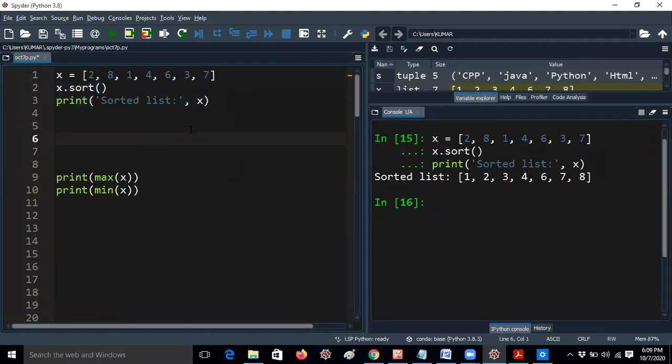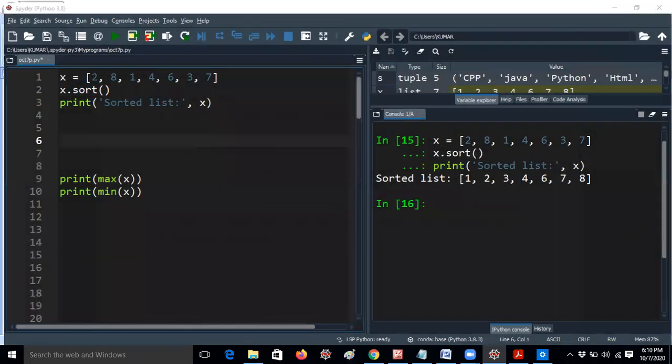We use a lot of sorting techniques, like bubble sort and quick sort, to get the elements in sorted order. But in Python we have a beautiful method, sort, with which we can easily sort whatever elements we have. I hope you understand what the sort method is now. If you want to know more about sort, you can just use help on sort. That's all. Next.